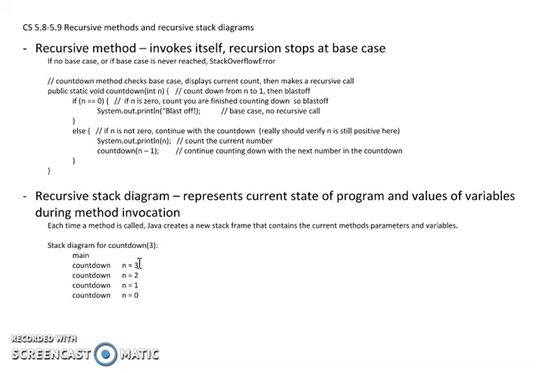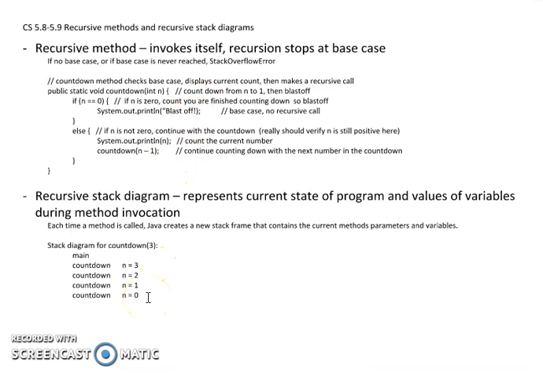That's still active. Remember, I never finished it. I stopped here and waited for the other countdowns to finish. So now I'm at countdown n equals 3. Nothing to do here, nothing to do here. That disappears. I go back to main and I'm done. So it will actually print out 3, 2, 1, and it actually won't even print out 0,